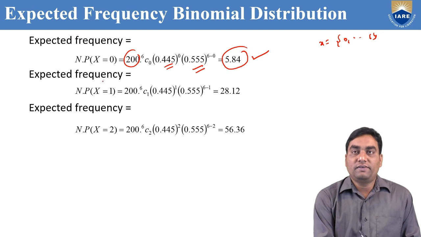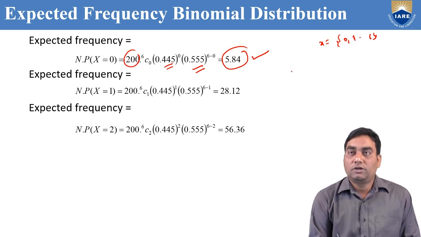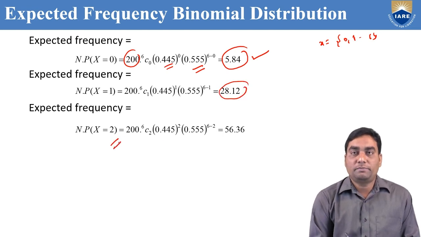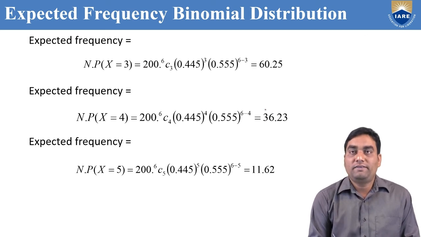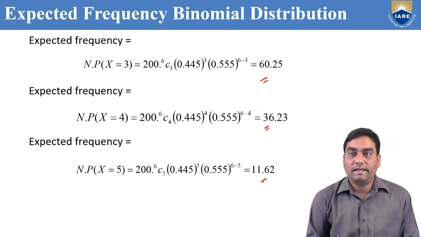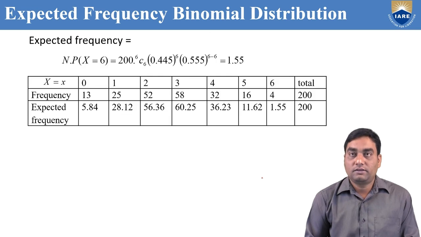And the expected frequency for P of x equal to 1 is 28.12. Expected frequency for P of x equal to 2 is 56.36 by substituting p, q values. Similarly, we can find N into P of x equal to 3, N into P of x equal to 4, and N into P of x equal to 5.